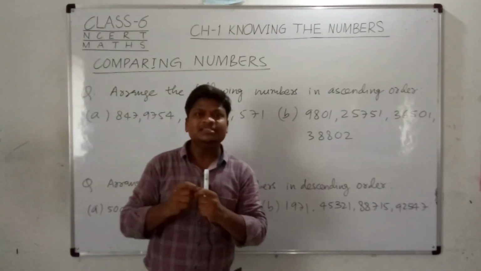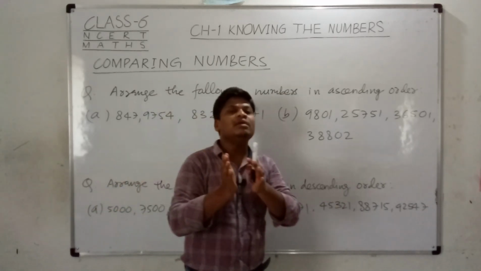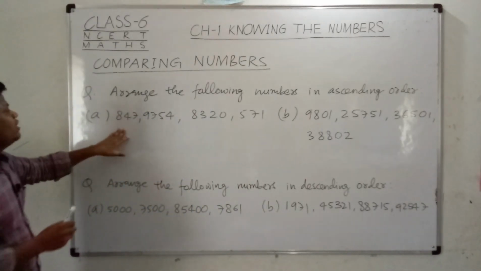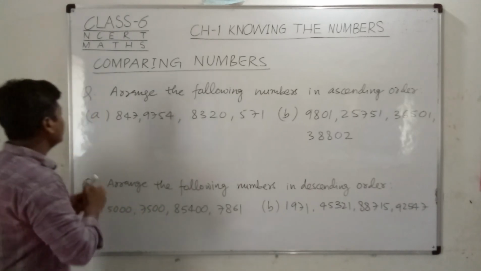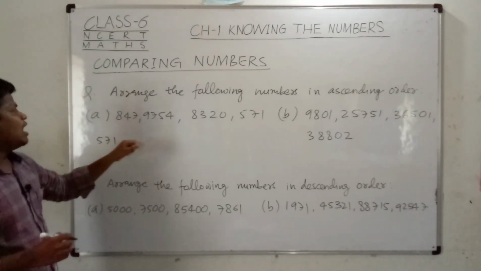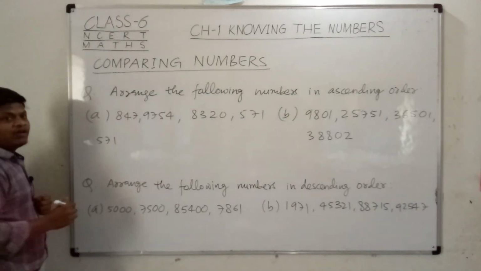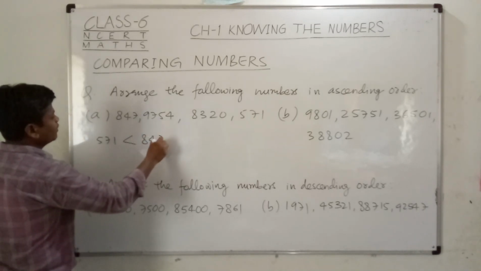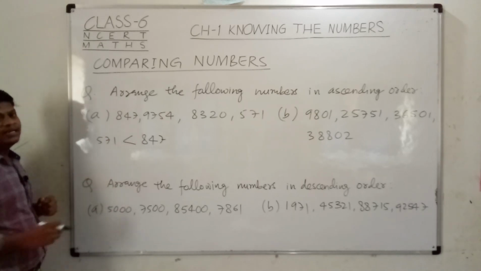Ascending order means that the smaller number will come first and the bigger number will come later, right? So you can see which number is the smallest. Here we can see that 571 is the smallest number, so 571 comes first, and after that 847 is bigger than 571, so we write the next number 847. You can see that I have put a symbol of the ascending order.